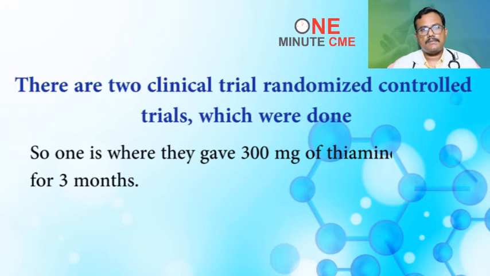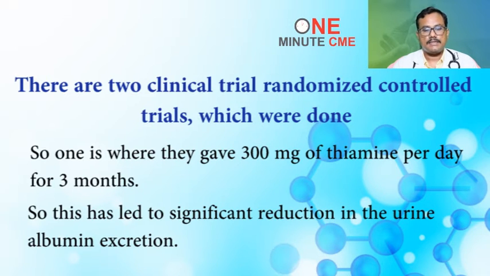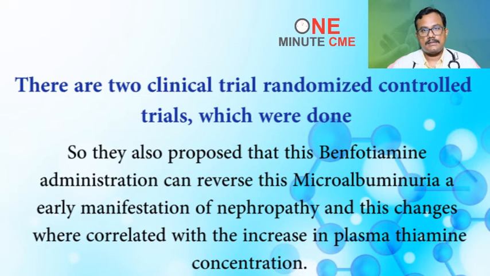In one, they gave 300 milligrams of benfotiamine per day for 3 months. This led to a significant reduction in urine albumin excretion. They also proposed that this benfotiamine administration can reverse microalbuminuria, an early manifestation of nephropathy. And these changes correlated with the increase in plasma thiamine concentration.